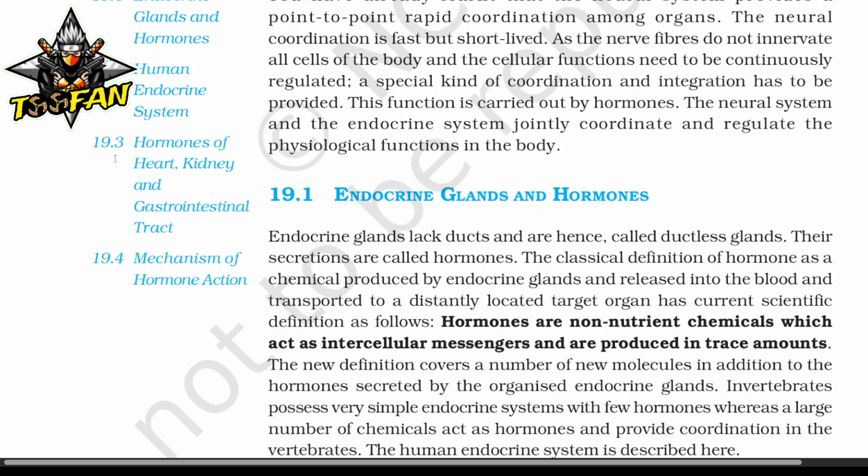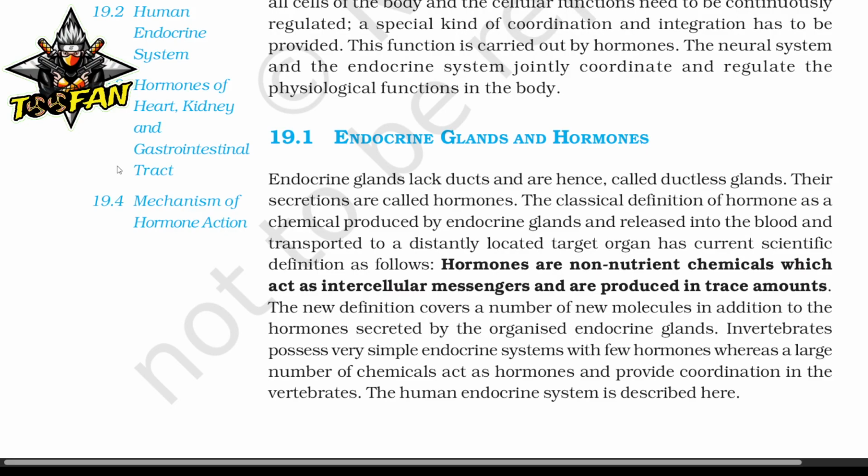The classical definition of hormones as chemicals produced by the endocrine glands, released into the blood and transported to distantly located target organs, has a current scientific definition as follows. Hormones are non-nutrient chemicals which act as intercellular messengers and are produced in trace amounts. The new definition covers a number of new molecules in addition to the hormones secreted by the organized endocrine glands.